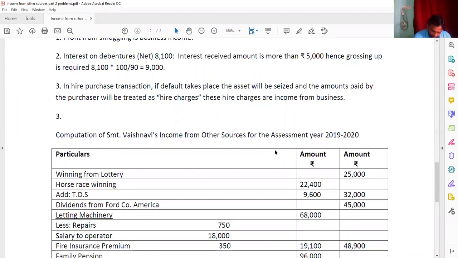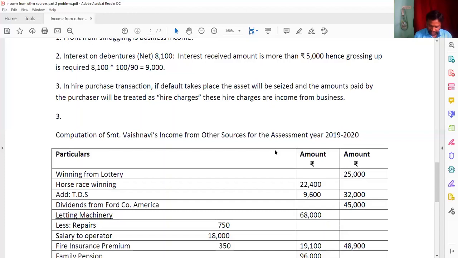And next, dividends from Nagarjuna Cement Company Limited, that is 18,500. This Nagarjuna is an Indian company, so it is going to be exempted from the tax. And next, dividends from the Ford of America, the TDS is given as 15,000, and that 45,000 you have to write in the outer column. It's a foreign company, we cannot deduct the TDS. And next, income from UTI. Just now, before, we discussed the mutual funds, and this UTI is exempted from the tax.